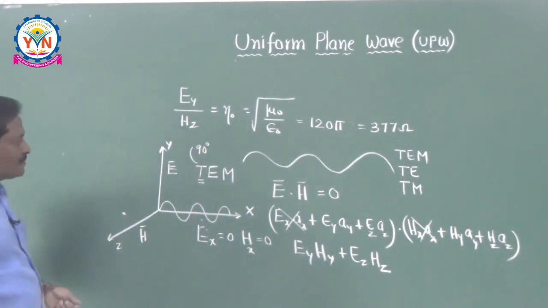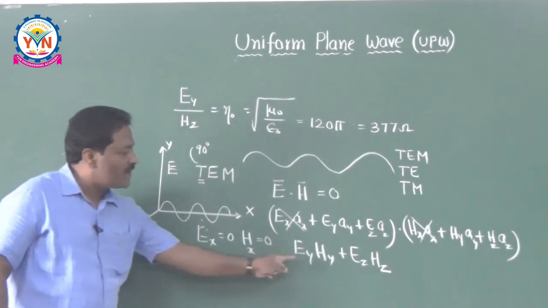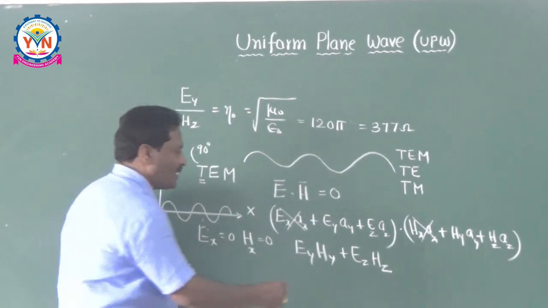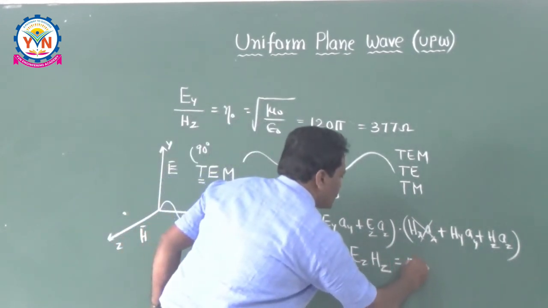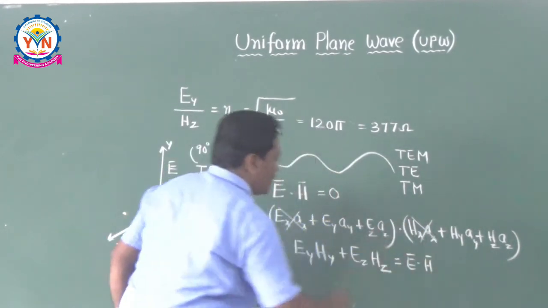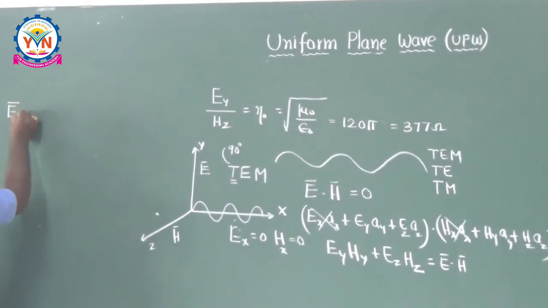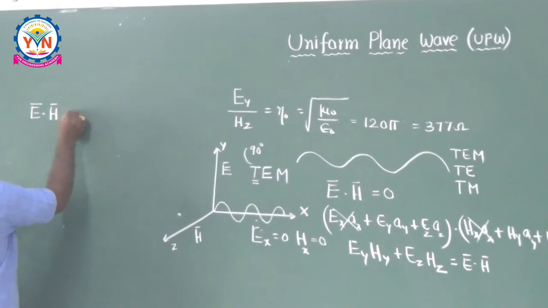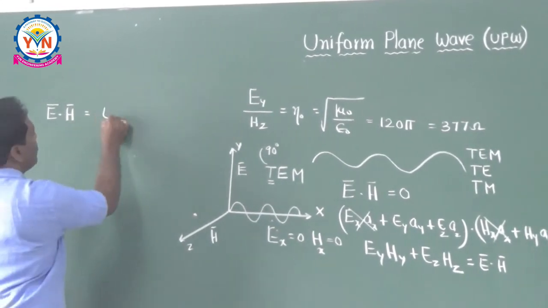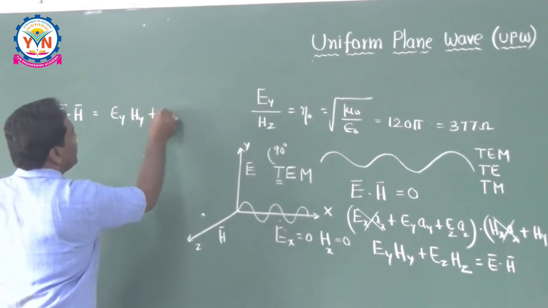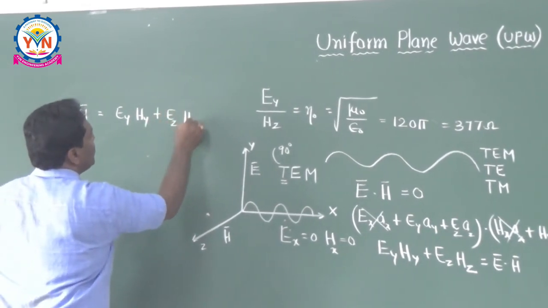So Ey Hy plus Ez Hz, it is coming like this. This is nothing but E bar dot H bar. Okay, so just for visualization, I am writing here. E bar dot H bar is equal to Ey Hy plus Ez Hz.